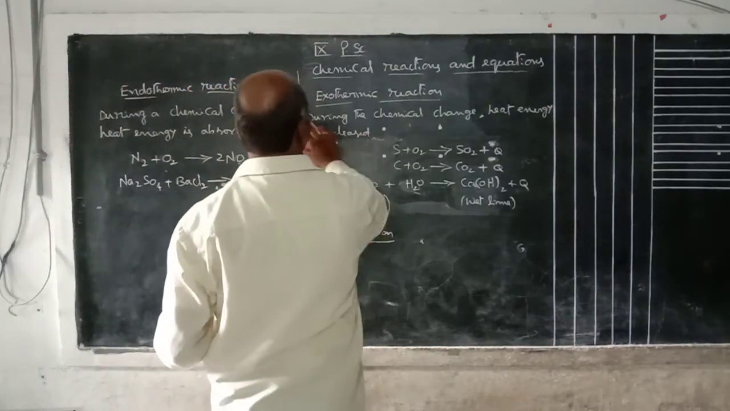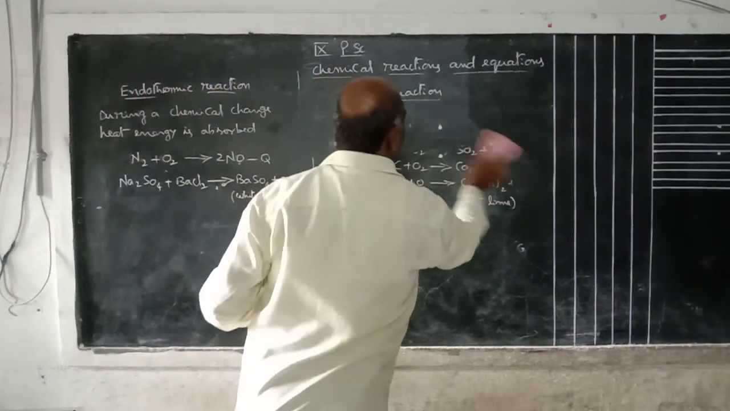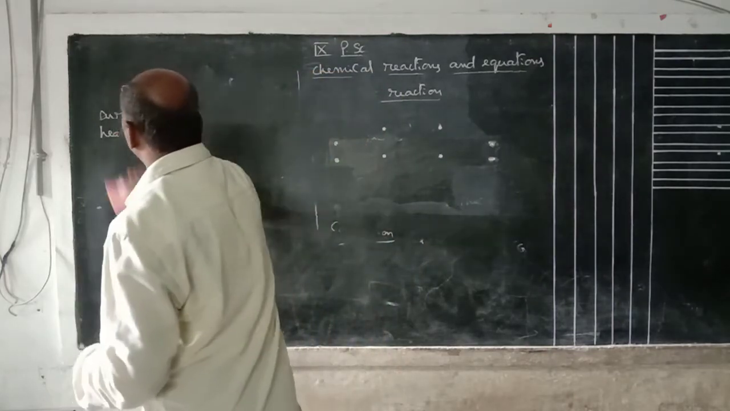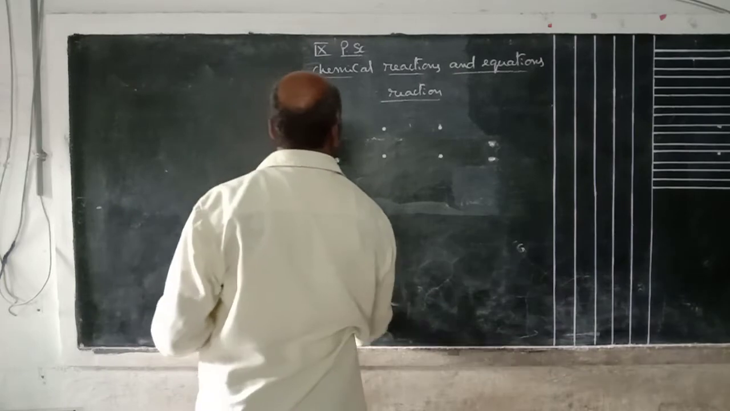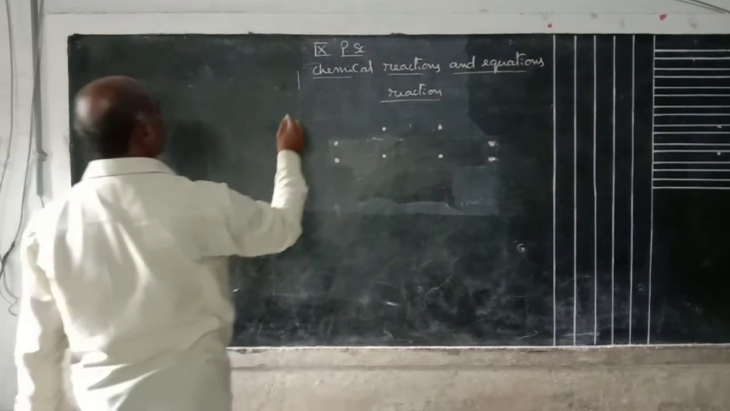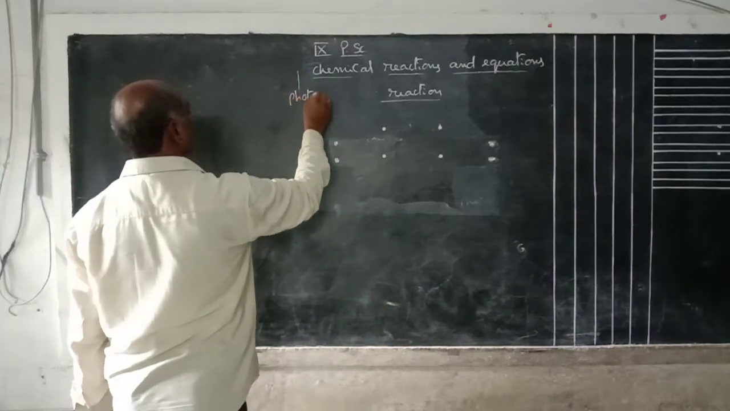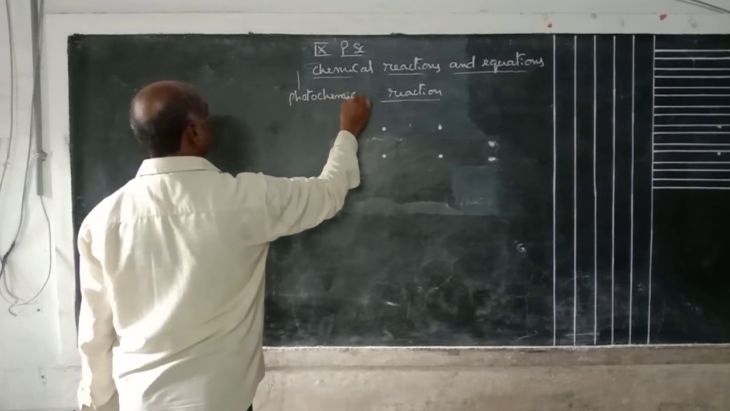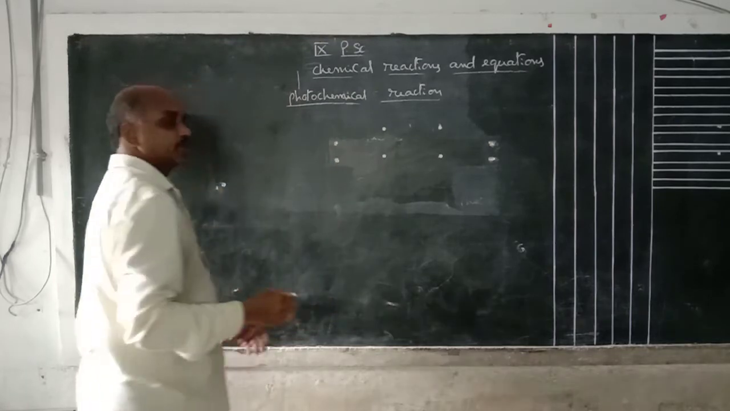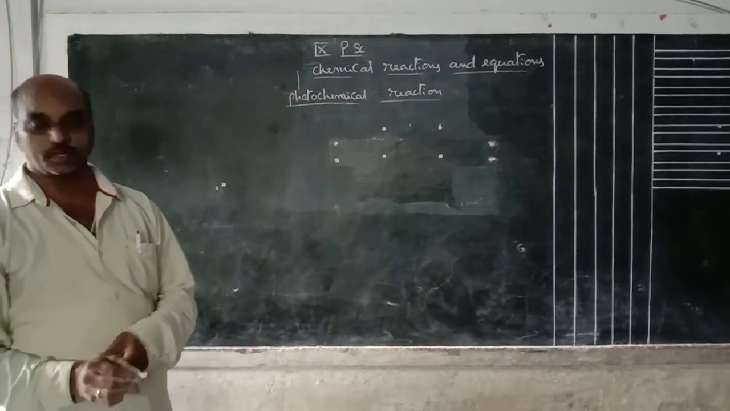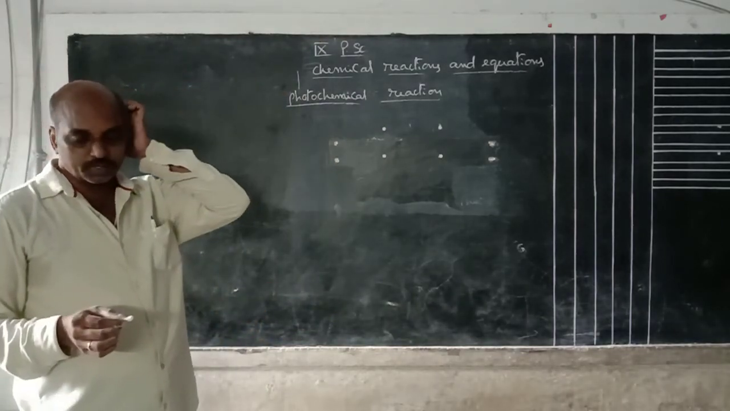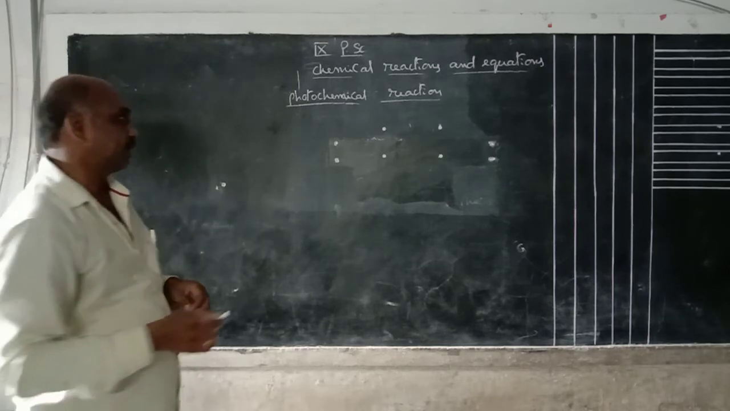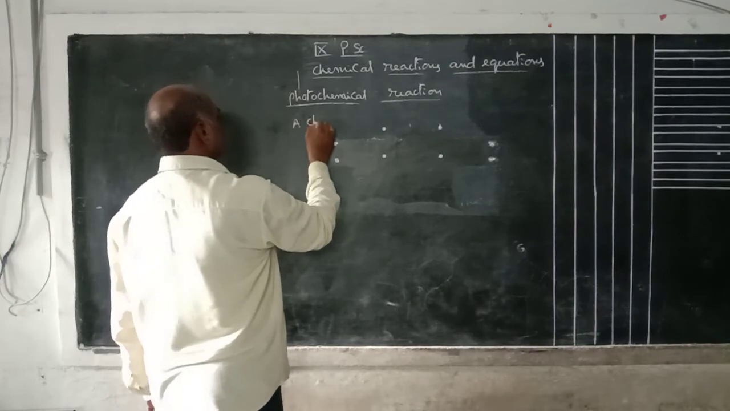Okay, next one is photochemical reaction. What is photochemical reaction? Photochemical reaction means the chemical reaction happens by absorbing solar energy. A chemical reaction